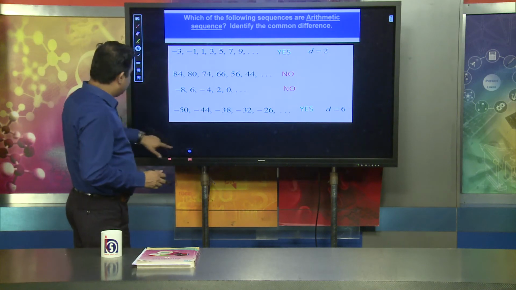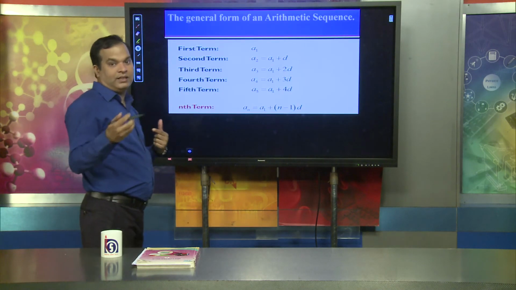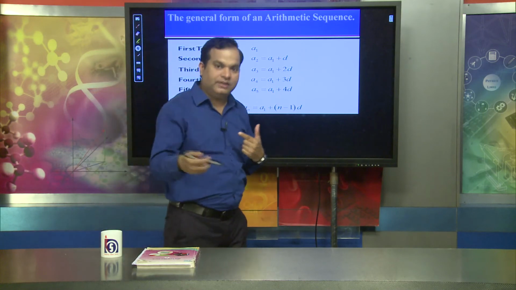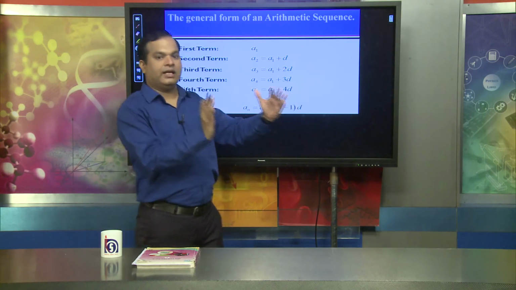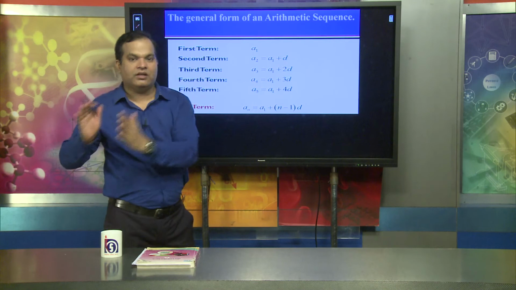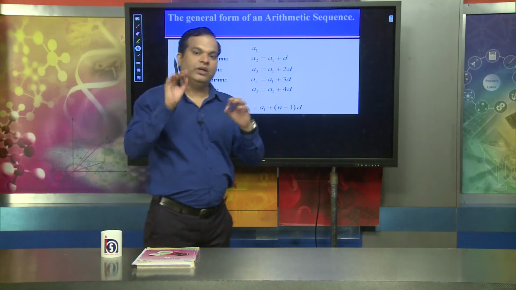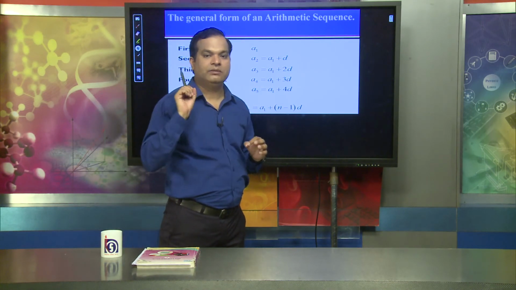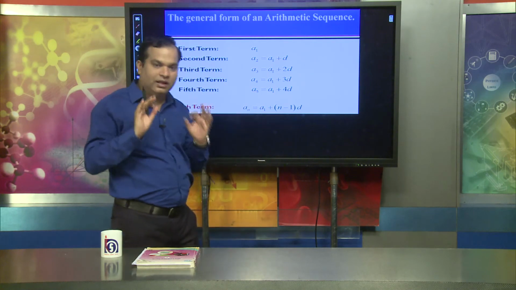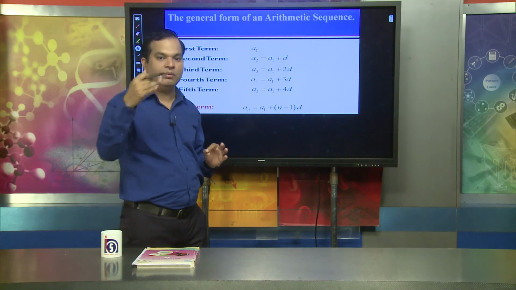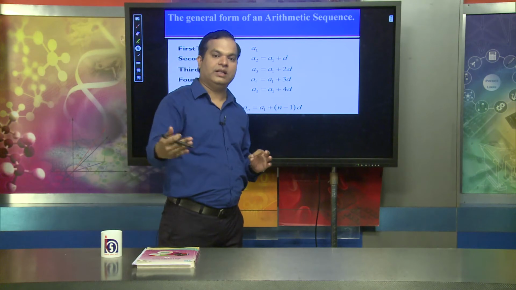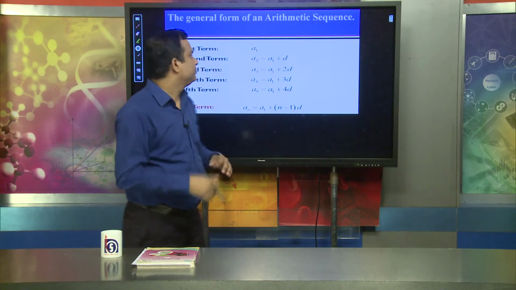which case is a sequence in which we can say it is an arithmetic progression, and which is not an arithmetic progression. First we have to check whether D is a fixed quantity or not. This is the major criterion to identify whether a sequence is an arithmetic progression or not. Now you see